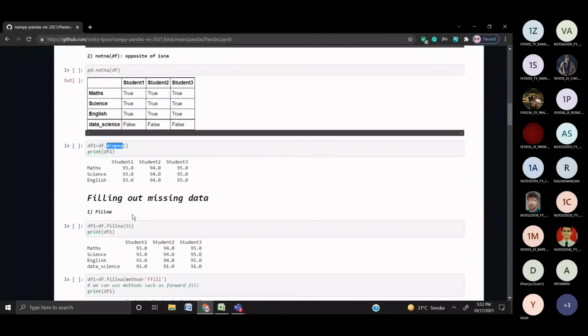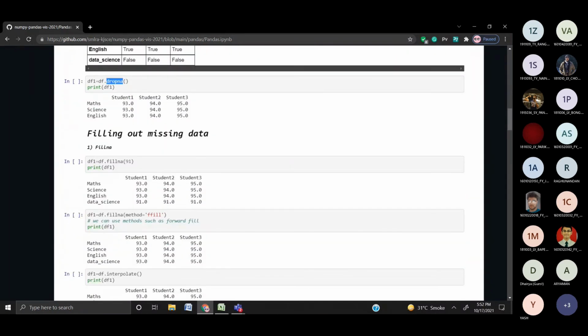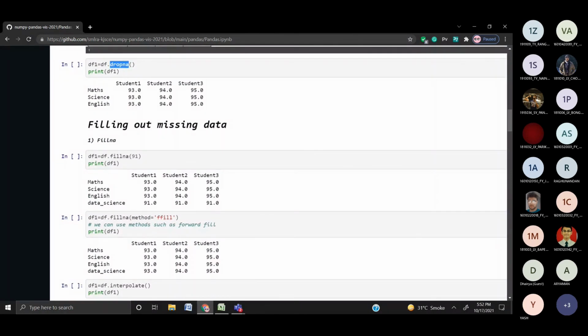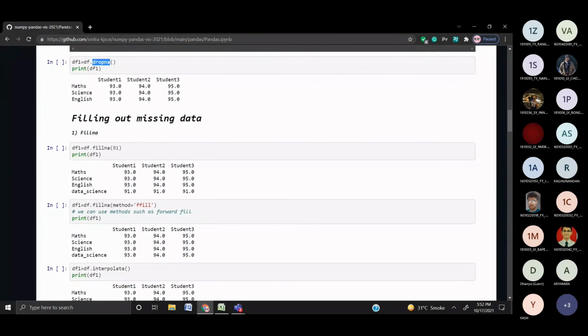Then we come to filling out missing data. One part of handling missing data is that you can either drop the entire row or column, or you can fill it out properly, giving the average values or even some values you want. The first one is fillna. What this does is you can fill with any of the values you want. You can calculate an approximate value, and you can even add it to the entire row or column.